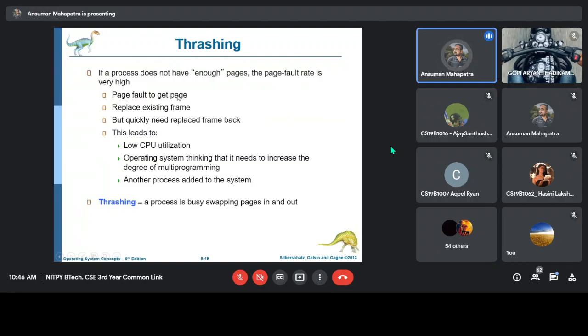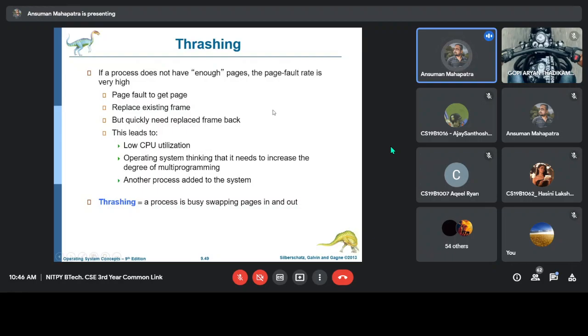If it is a local type of allocation and there are only 2 frames, to get a new page you have to replace the current page from these two places. But after some time we quickly need the replaced page back. That means whatever was just evicted from the RAM, we need that page again. So there is a high number of swap in and swap out for this process, and most of the time is wasted in swap in and swap out, that means in IO operation.